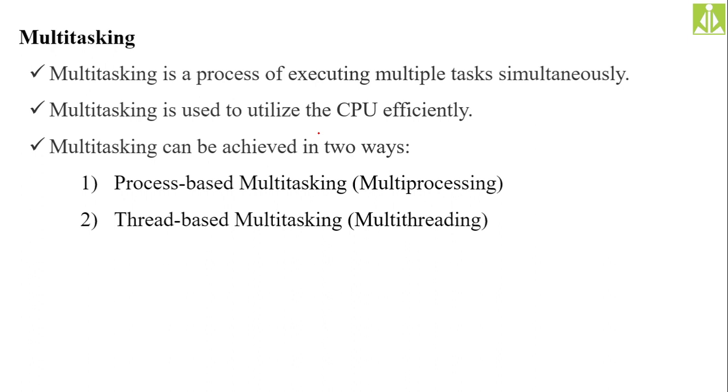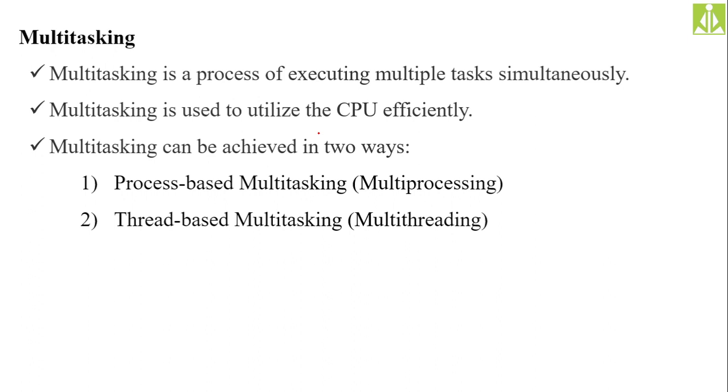The second approach is thread based multitasking, where all the threads share common memory, shared memory, and we start the execution of multiple threads simultaneously. We try to achieve this multitasking with the help of context switching only, where the processor will switch between the threads over time. This technique, achieving multitasking with the help of threads, we call multi-threading.